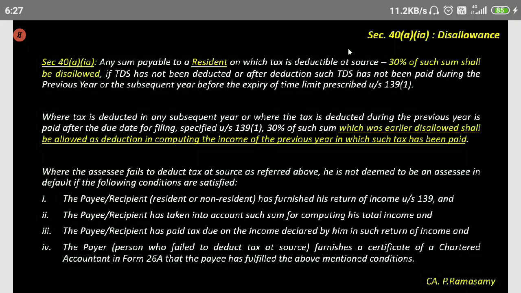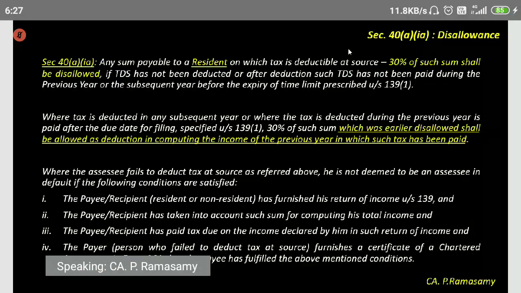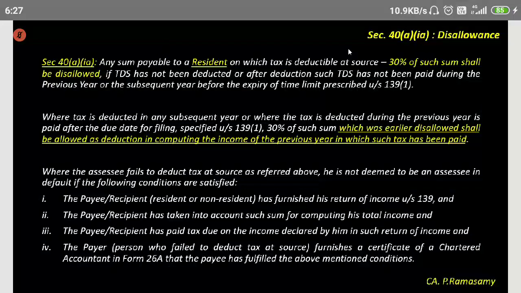So it is the payer who is going to claim it as expenditure. Therefore, it is the payer who has to remit the TDS within the due date. It's not the non-resident. The non-resident receives the money; he is outside India. So the tax deducted at source has to be paid by the resident. And whether it is an allowance or a disallowance, it is for the resident. Agree?